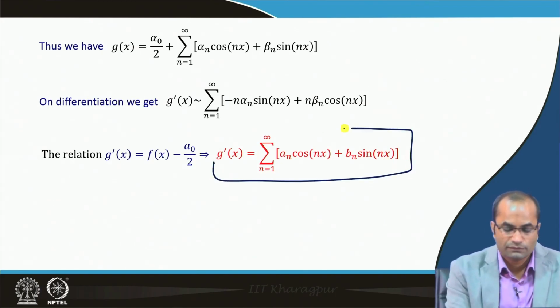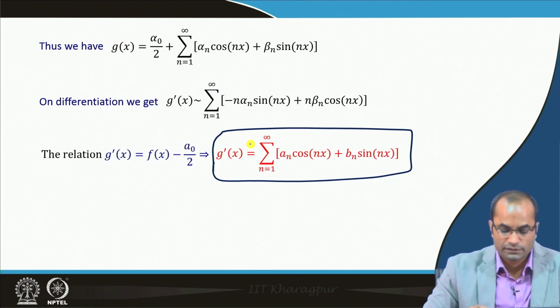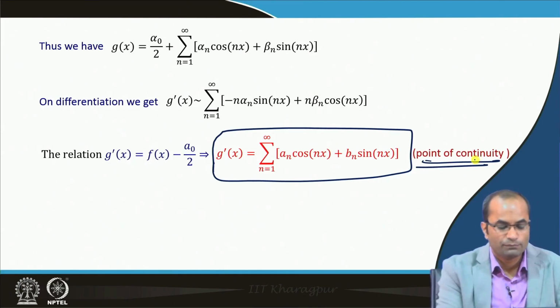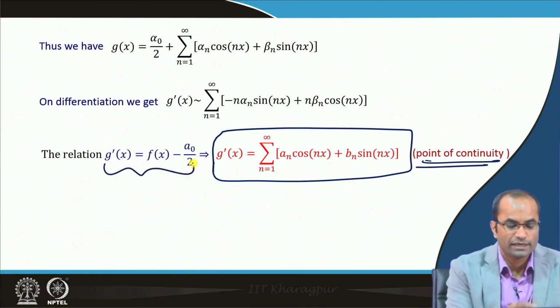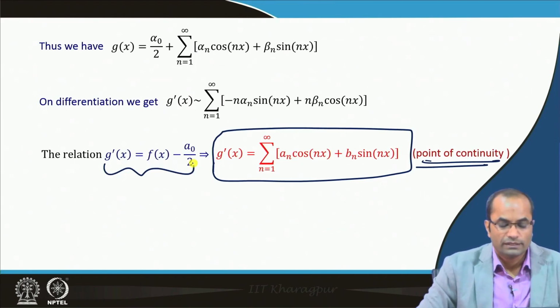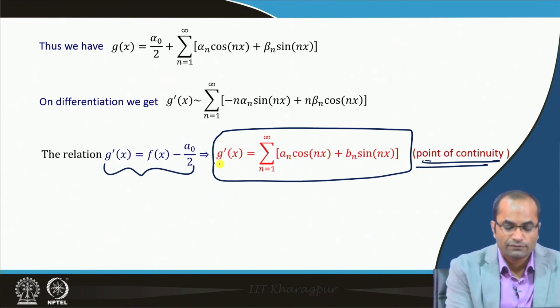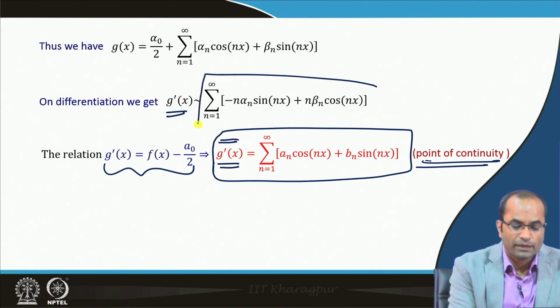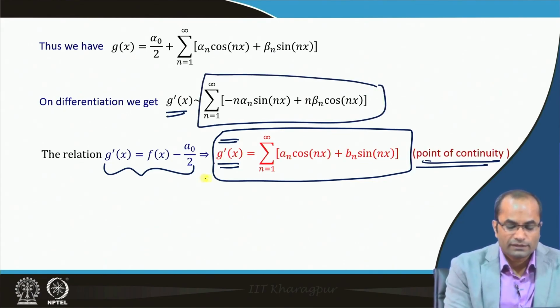So, we have this equality here with the Fourier series of this, which is equal to g prime, and at least this will be the case at the point of continuity, because we have this relation at the point of continuity. So we have g prime x equal to this, and also the Fourier series of g prime given by this. The only difference is on the left hand side: this is exactly equal to g prime x at the point of continuity.